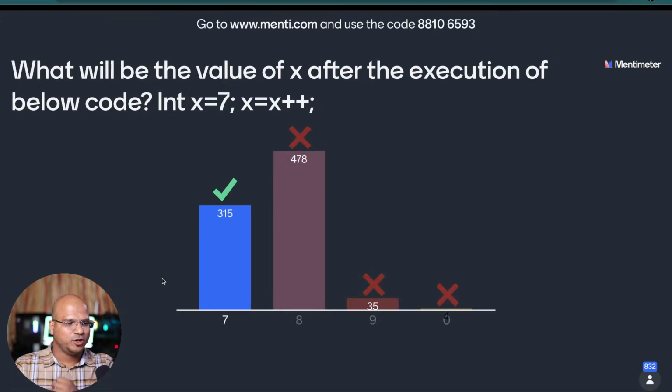Okay, majority are saying 8. No, that's the tricky part, right? The answer is 7, because this is the post increment. So in the post increment, you assign the value first and then you increment.